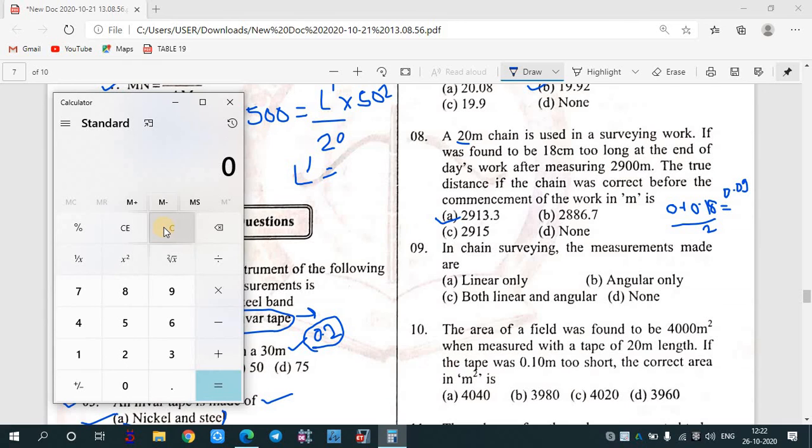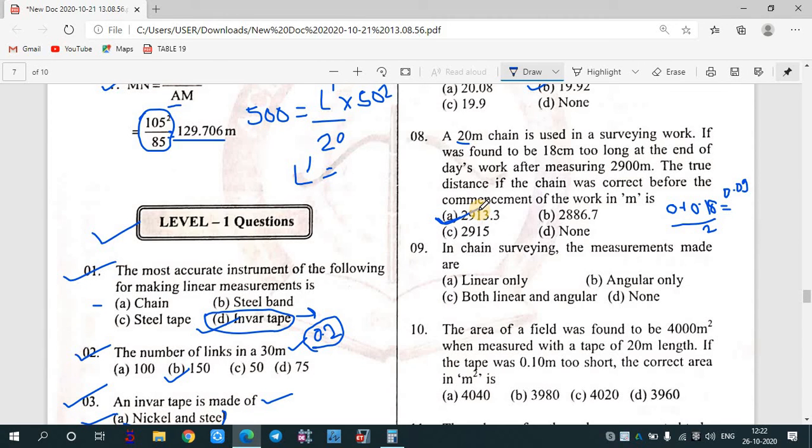Okay. Now L dash will be what? 20 plus 0.09. Okay. Divide by what? 20. Then this value has been multiplied by 2900. So now this answer is coming right, 2913.05. So this is the final answer, 2913.3.